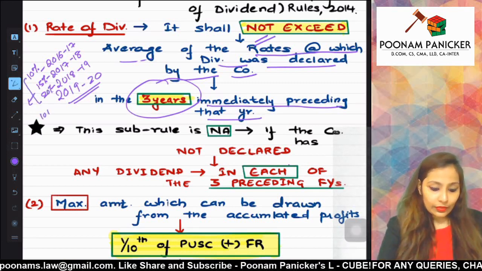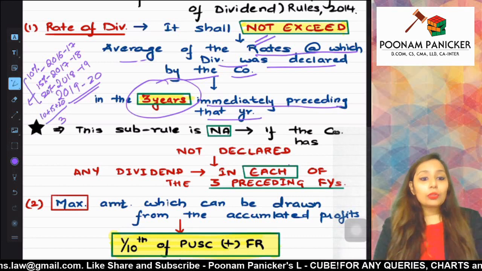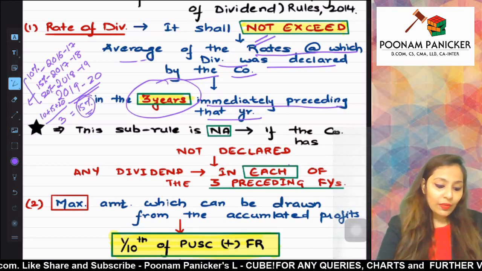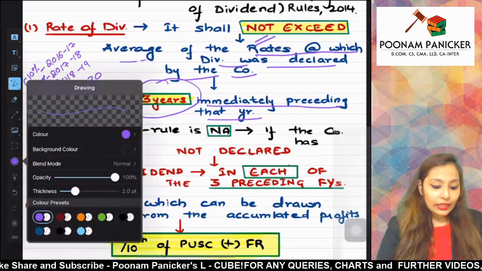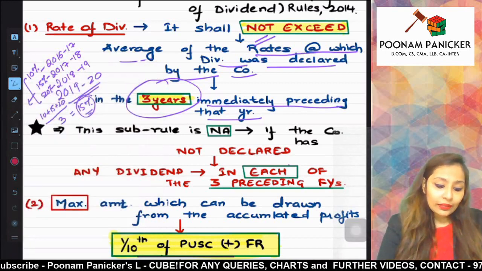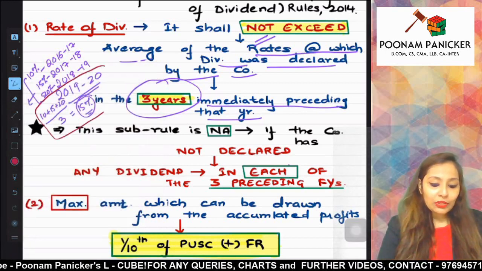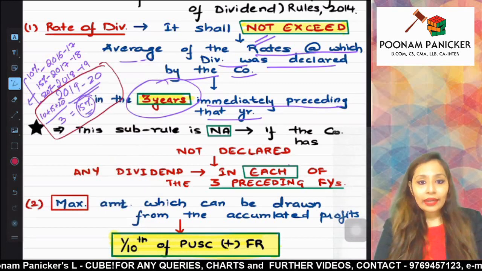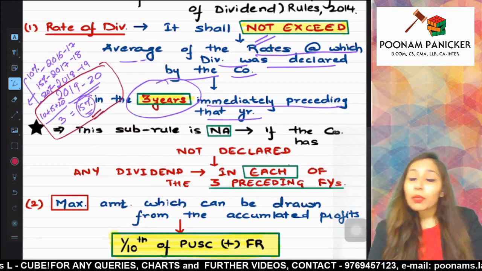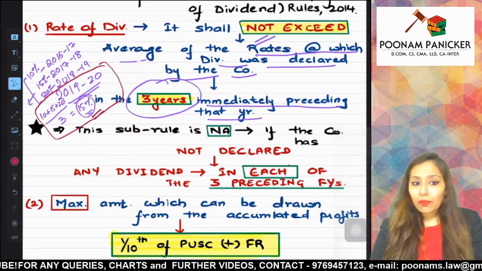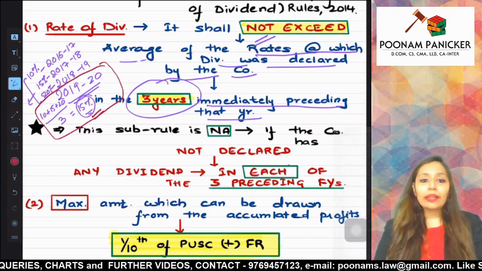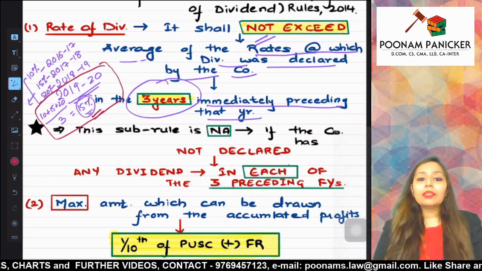It is going to be 15%. So in such a situation, what is the maximum rate of dividend which can be declared by the company in the year 1920? It is going to be maximum 15%, because it is not going to exceed the average rates at which dividends were declared by the company in the immediately preceding how many years?